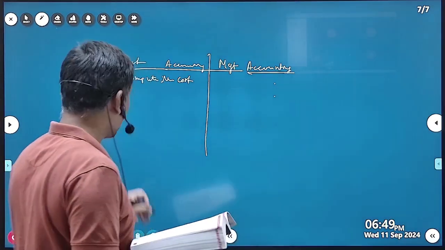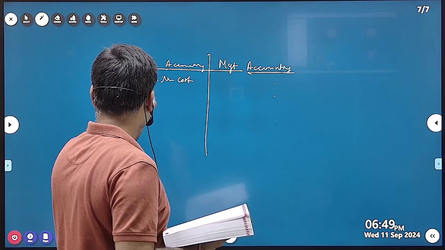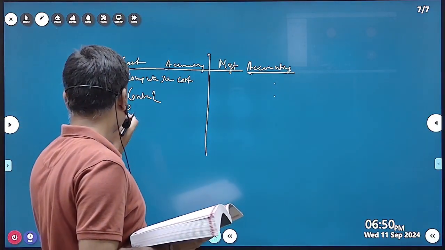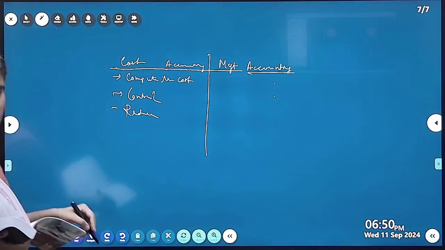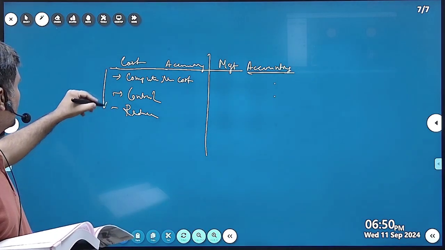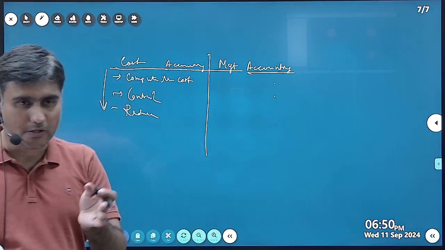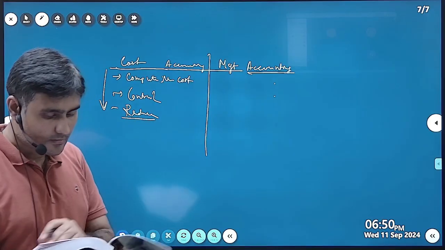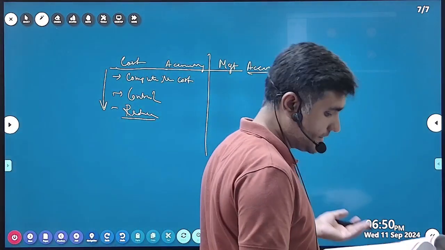Compute the cost, control, then we will reduce. So this is the main strategy of cost accounting. We will first calculate what cost we are incurring, then we will try to control it, and then we will try to reduce it. But management accounting helps in decision making.